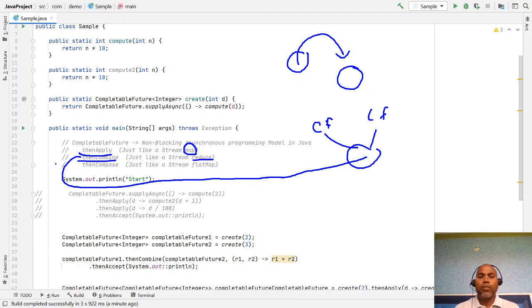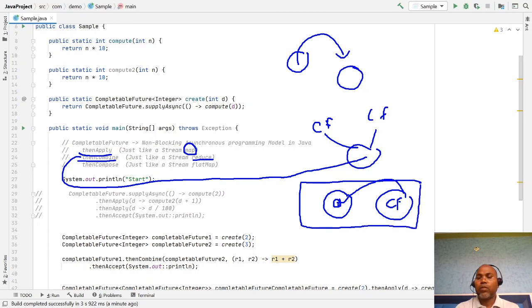And sometimes we have a transformation, an apply method on one input object, and you want to return another completable future, not the object, but then we get a completable future of completable future. In this scenario, instead of a completable future, I want to unwrap the value.